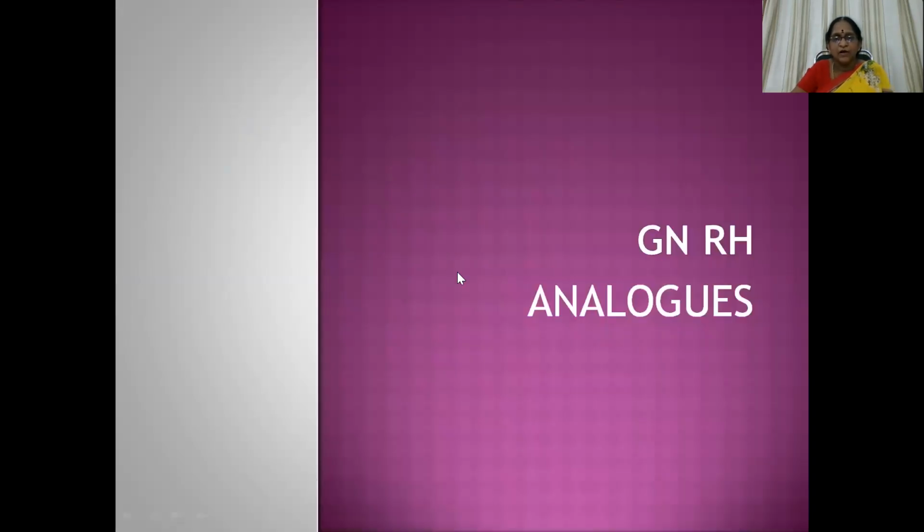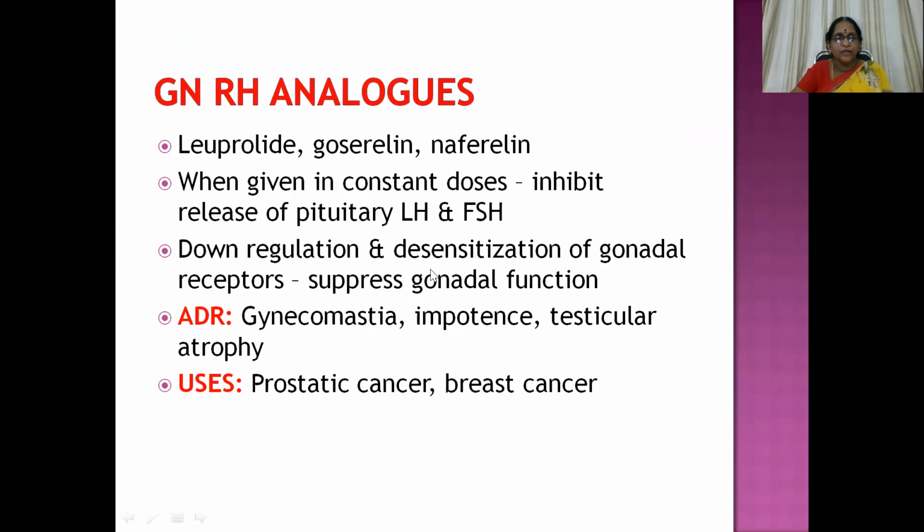Then GnRH or LH analogs: leuprolide, goserelin, and nafarelin. When given in constant doses, they inhibit release of pituitary LH and FSH, because of the feedback mechanism. Downregulation and desensitization of gonadal receptors suppress gonadal function; adverse effects are gynecomastia, impotence, and testicular atrophy. So constant administration gives total suppression of the hormones, because of which they can be used in the management of prostatic cancer as well as breast cancer.